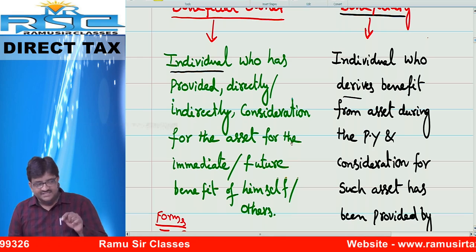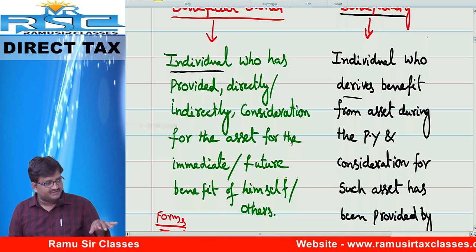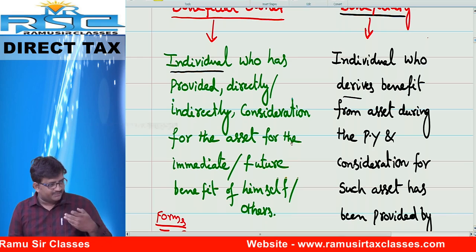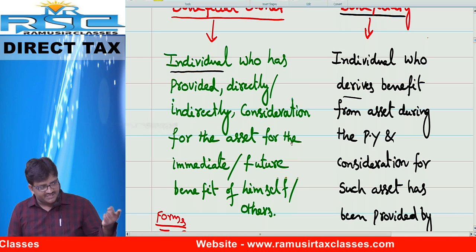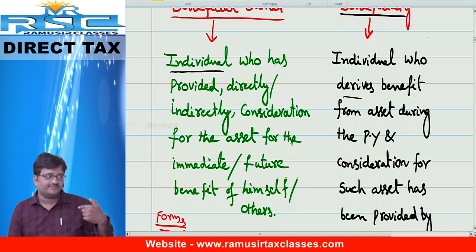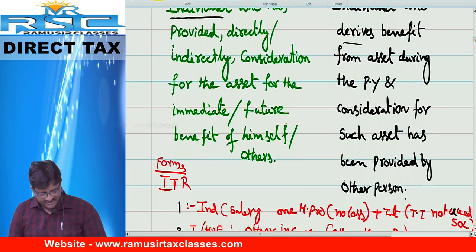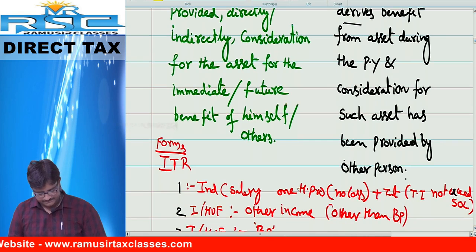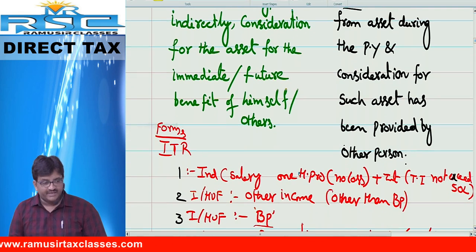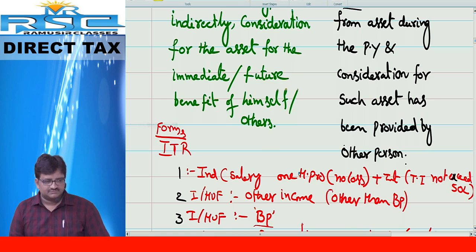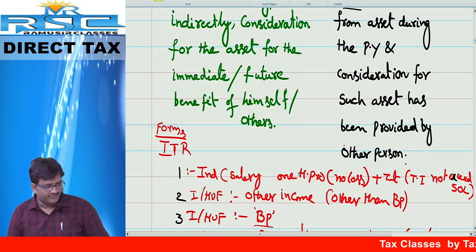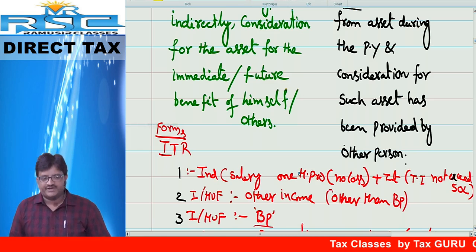But consideration paid or not paid? Consideration, beneficiary has paid or beneficial owner has paid? Beneficial owner, not beneficiary. But consideration for such an asset has not been made. Has not been made. Over. Chalo, next topic, forms.